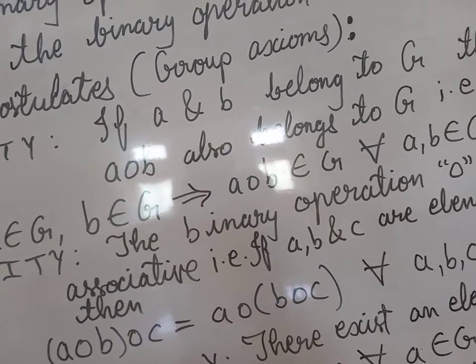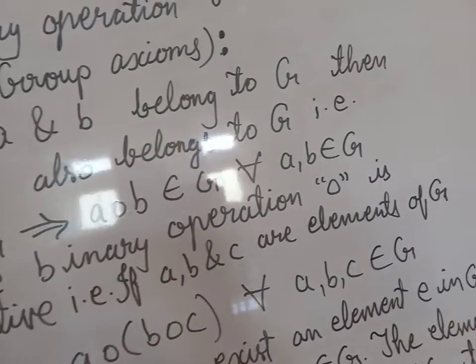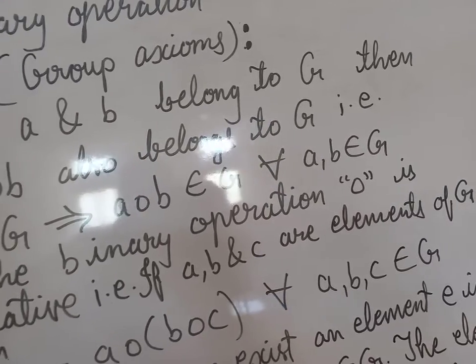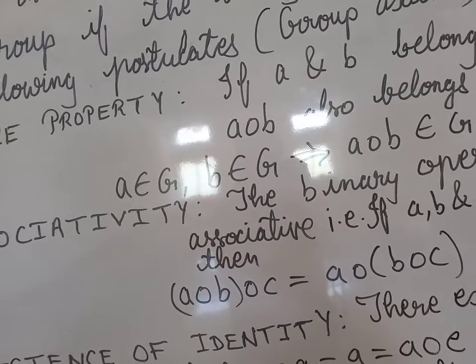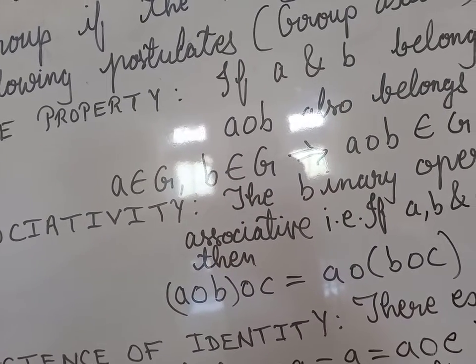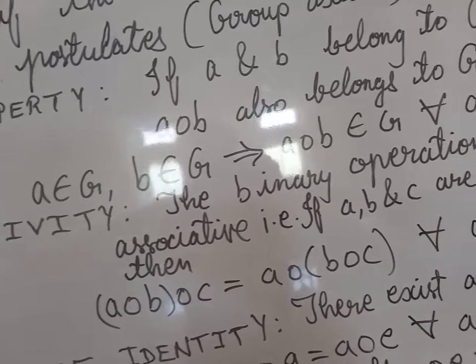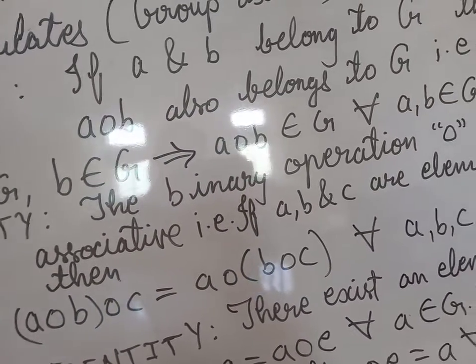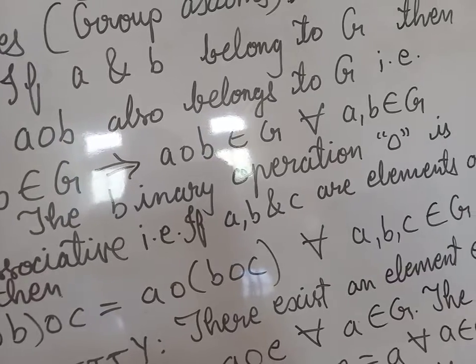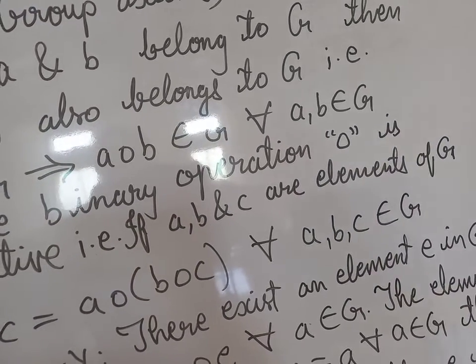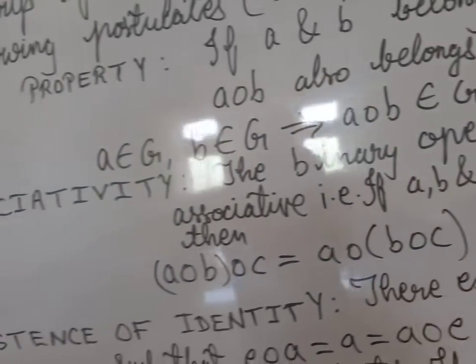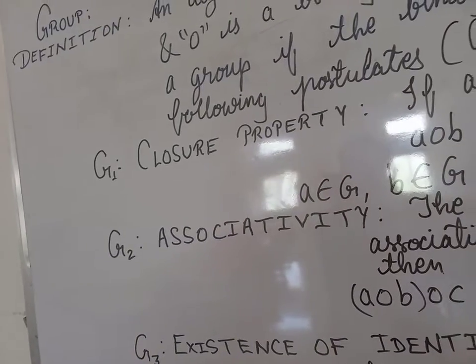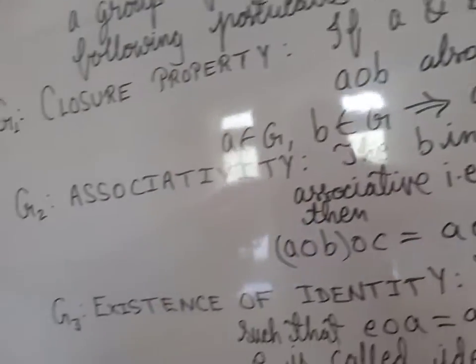That is, if a, b and c are elements of G, then (a O b) O c is equal to a O (b O c) for all a, b, c elements of G. This property or this axiom is associativity, which I have discussed.